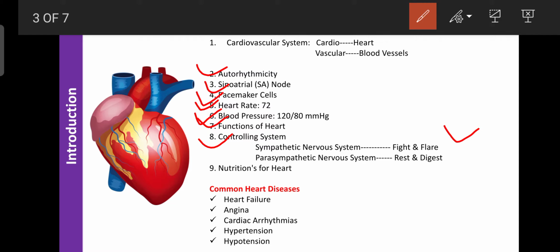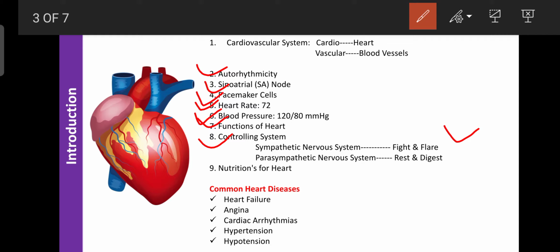This system is required to prevent damage of the organs due to the release of various hormones like adrenaline, noradrenaline, and cortisol. They are involved in the fight against the damaging of the organs due to stress. That's why the sympathetic nervous system is known as the fight and flight system.